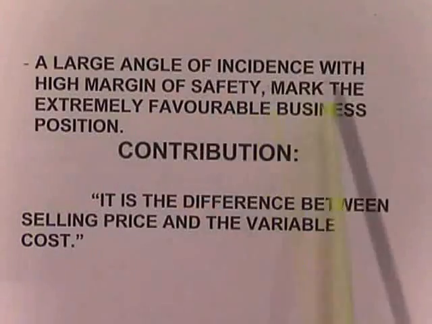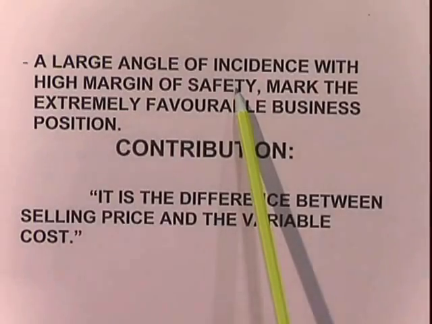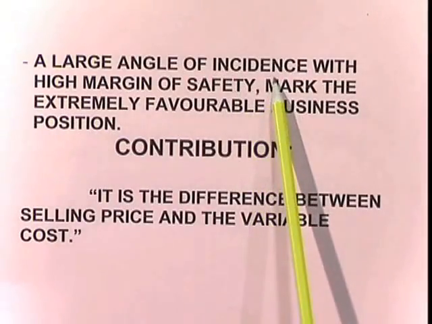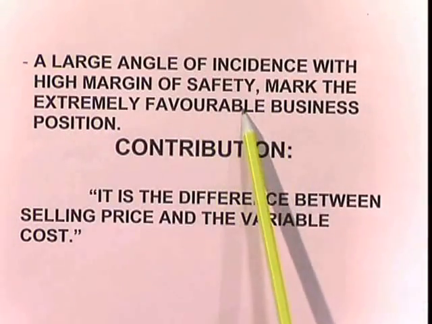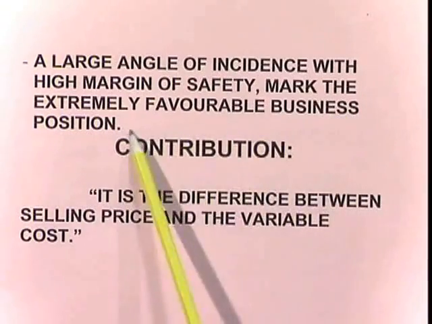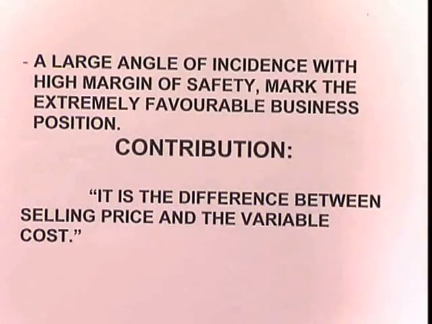That is, if the angle is high, the profit is high, and if the angle is less, profit is less. Next, a large angle of incidence with a high margin of safety, that is, angle of incidence is more as well as margin of safety is more, marks an extremely favorable business position. So when both are more, high profits can be achieved.